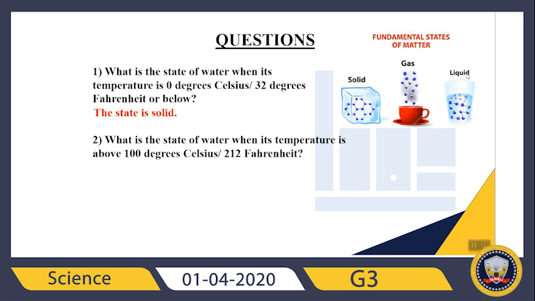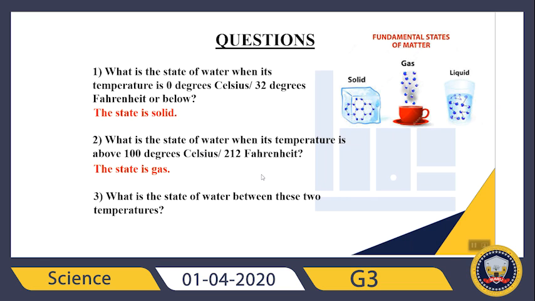Which one is your choice? The state will be gas, right? Because I know water becomes gas at 100 degrees Celsius. It's asking for its temperature above 100 degrees Celsius. So in this situation, the state is gas.